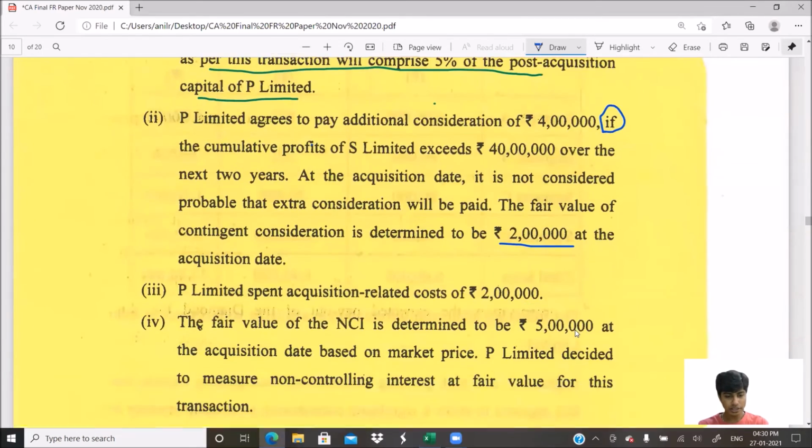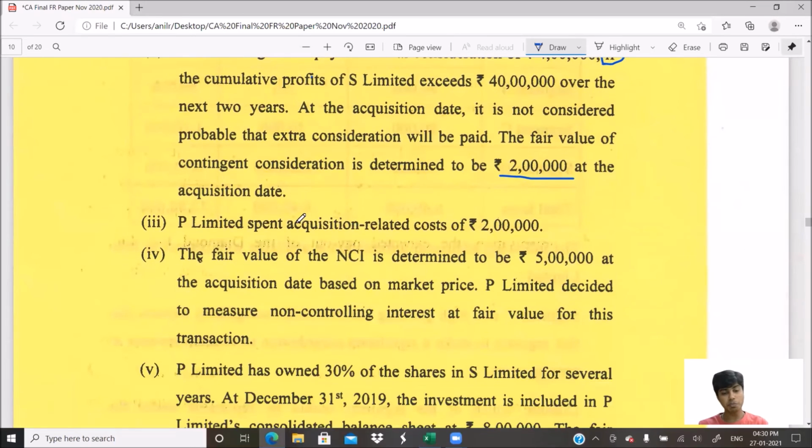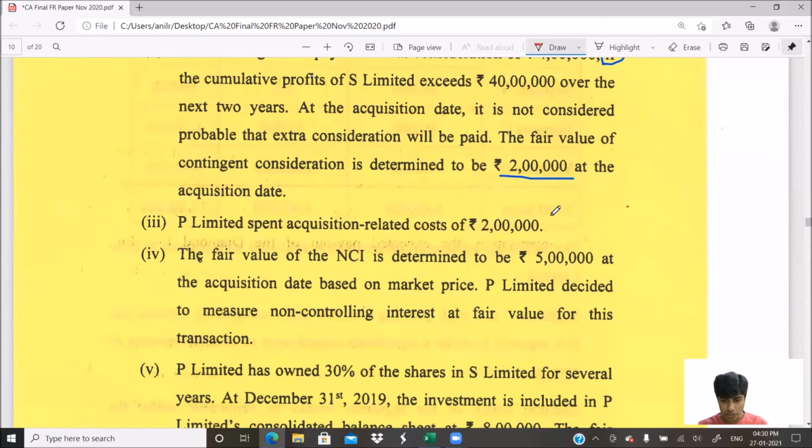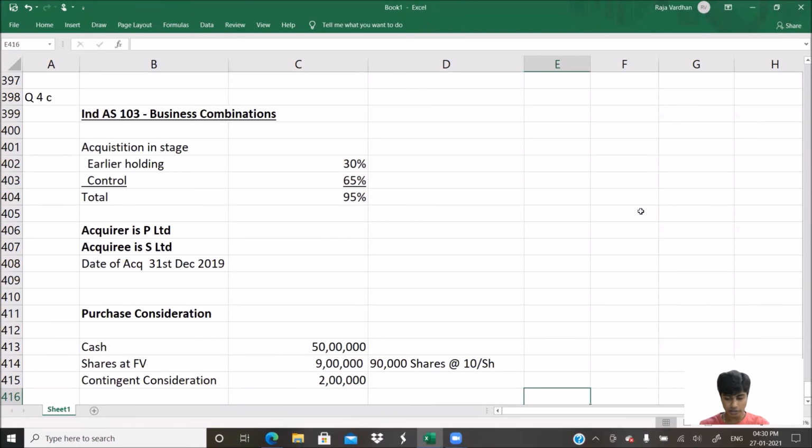Don't forget. Then P Limited spent acquisition related costs of 2 lakh. This is not part of our purchase consideration. This should not go into PC. This will go to the P&L account straight. I'll write a note here.